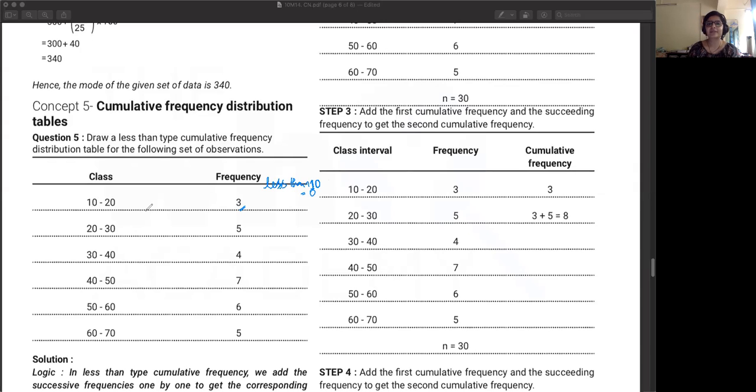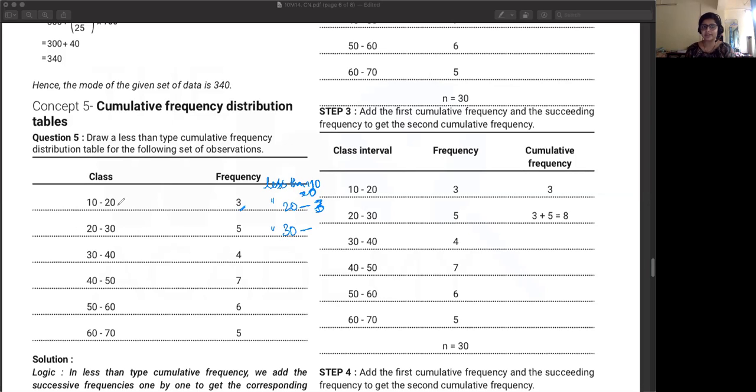No? Okay. So all your values are above 10. So less than 10 will be equal to 0. Then less than 20, how many values do you have? 3 values. After that, you have data less than 30, how many values are there? 8. Yes. So less than 30 means you need to consider all of the values that are less than 30.